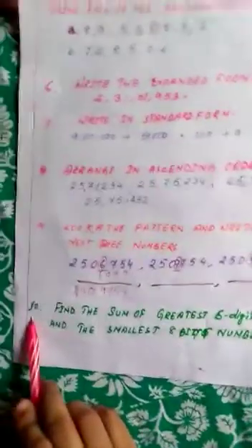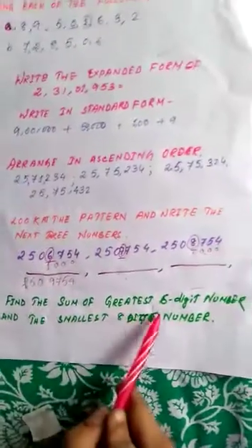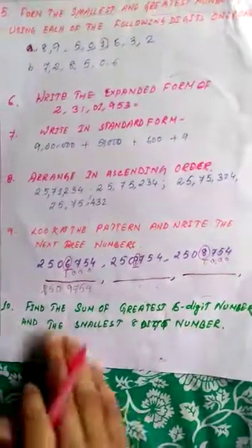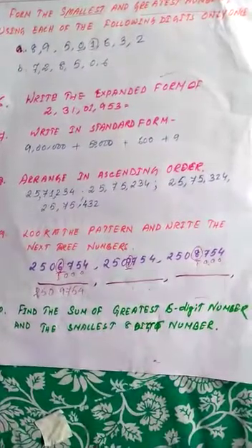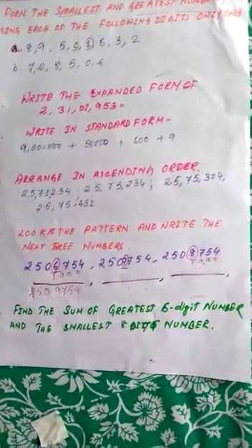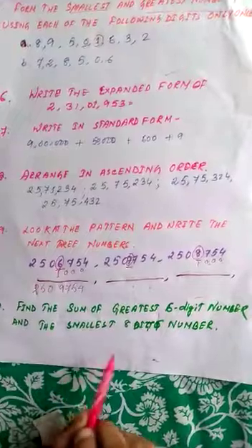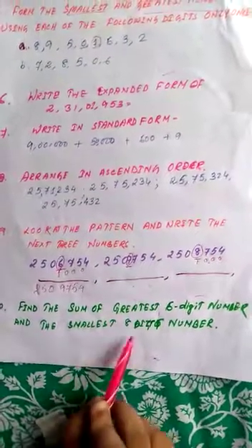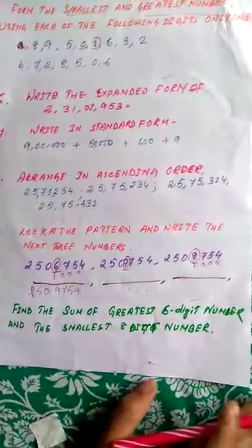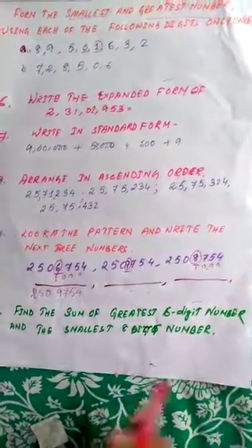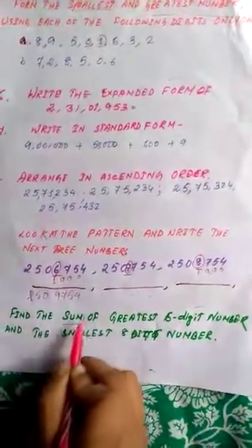Now our question number 10 is: find the sum of the greatest 6-digit number and the smallest 8-digit number. Do you know the greatest 6-digit number, students? Yes, obviously you know these two, the smallest 8-digit number and the greatest 6-digit number. At first you will write both numbers, then you will add, because sum means you just have to add.